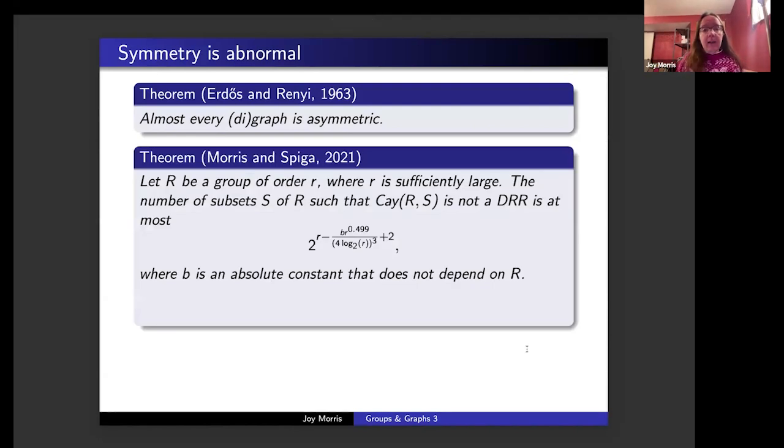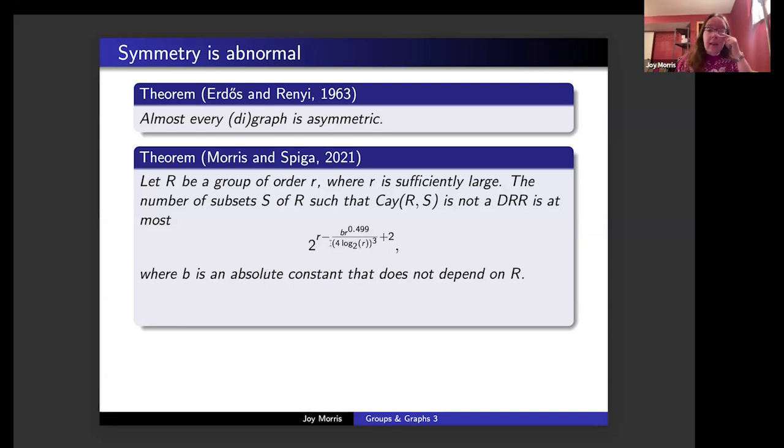So myself and Pablo Spiga in 2021 managed to prove that if we take an arbitrary group of order R, as long as R is sufficiently large, then we could actually quantify, or bound rather, the number of subsets for which the Cayley graph is not a digraphical regular representation. We could bound it as 2 to the R minus some function. B is an absolute constant.